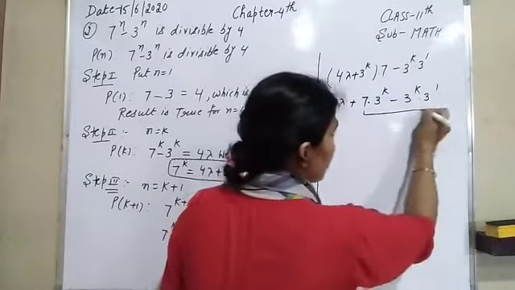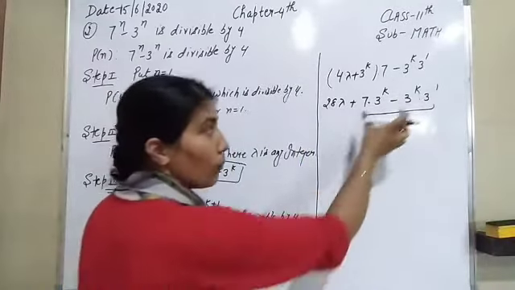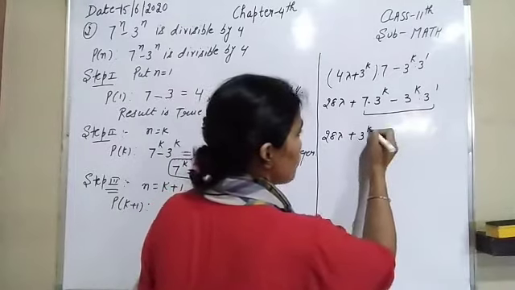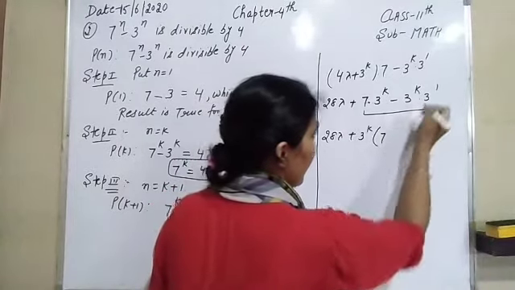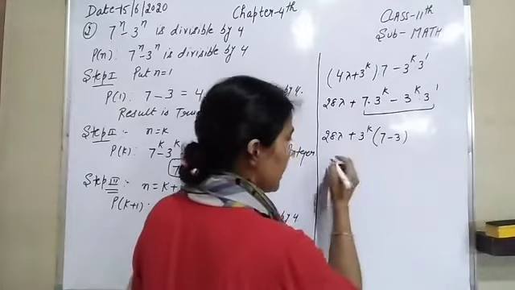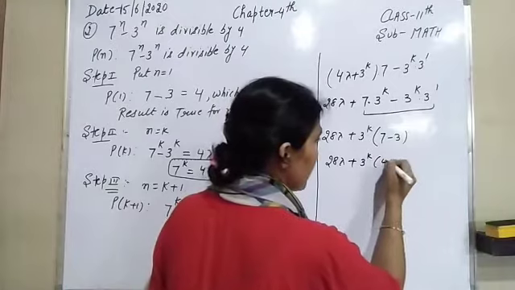Now look at both these steps. We can take 3 raised to power k as common from both these values. Here is 28 lambda, that is as it is, and 3 raised to power k is common. So here is 7 and here is minus 3. So it becomes 28 lambda plus 3 raised to power k and 7 minus 3, that is 4.